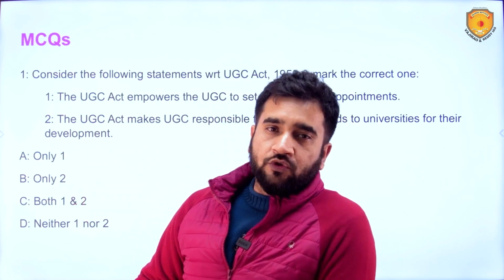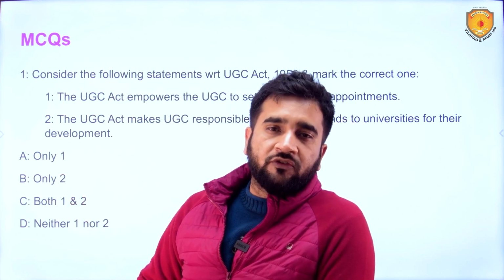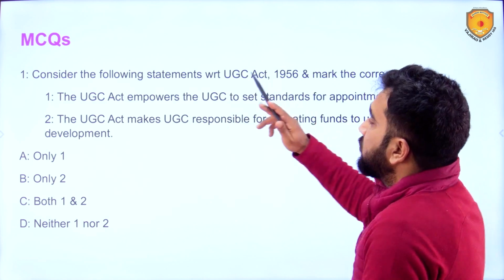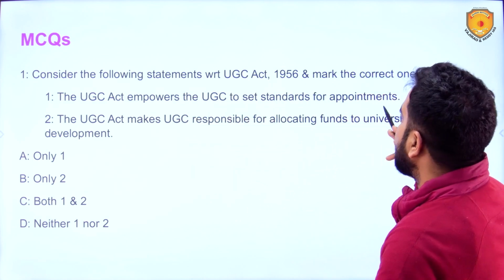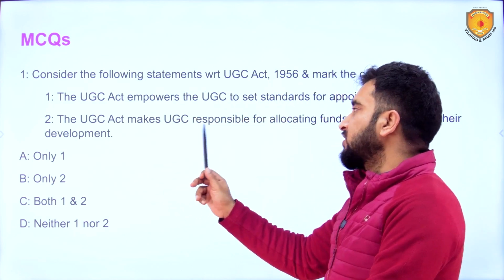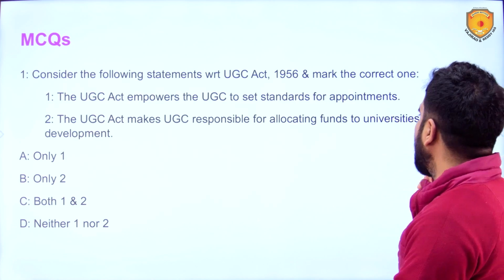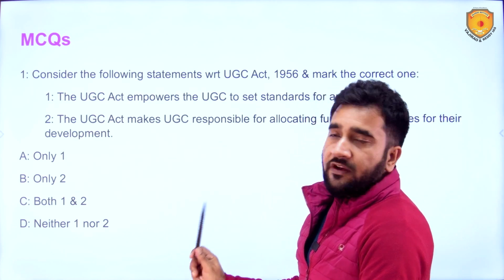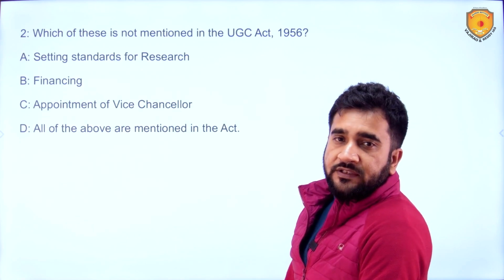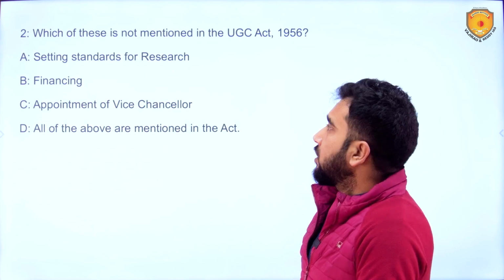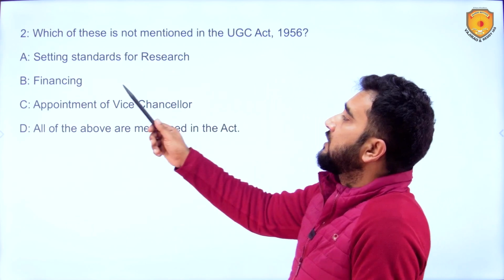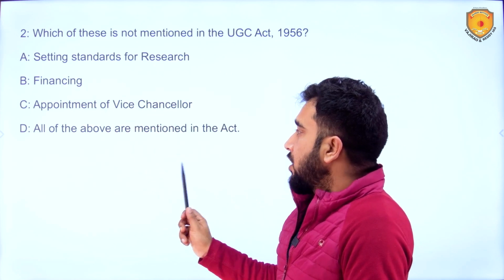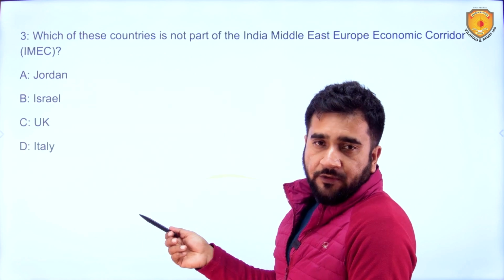Now, MCQs based on these topics. Consider the following statements with respect to the UGC Act 1956 and mark the correct one. First, the UGC Act empowers the UGC to set standards for appointments. Second, the UGC Act makes UGC responsible for allocating funds to universities for their development. Only one, only two, both one and two, neither one nor two. Second, which of these is not mentioned in the UGC Act 1956? Setting standards for research, financing, appointment of vice chancellor, or all of the above are mentioned in the Act.